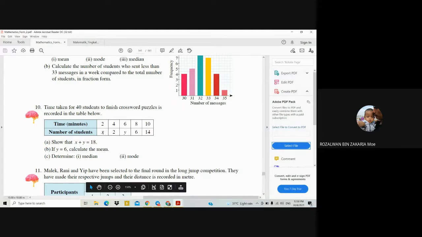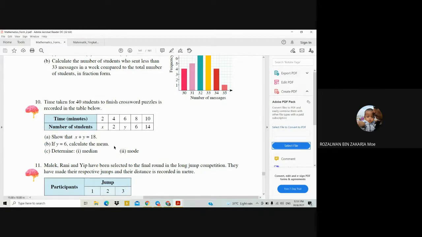You just add this one, x, which we already know is equal to 12. So 12 plus 2 equals 14. 14 plus 6 equals 20. So data 6 here is the data position 20. The data position for 21 is here, data 8. So that's why the median is 6 plus 8, then you divide by 2, and you will get 7.